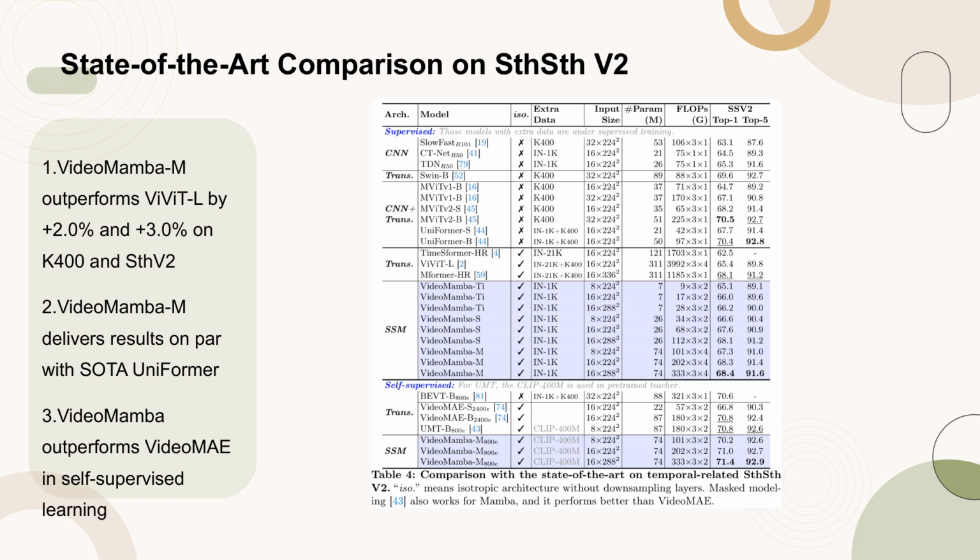Additionally, VideoMamba's results are on par with the current state-of-the-art UniFormer, which combines convolution and attention in a non-isotropic structure. In the self-supervised learning domain, VideoMamba's performance under masked pre-training surpasses that of VideoMAE, known for its fine-grained action recognition capabilities. This underscores the potential of the purely SSM-based VideoMamba model in efficiently and effectively understanding short-term videos, making it suitable for both supervised and self-supervised learning paradigms.